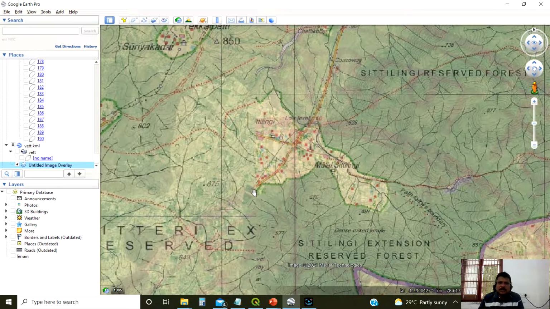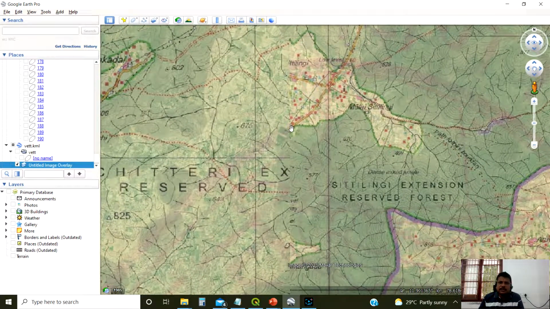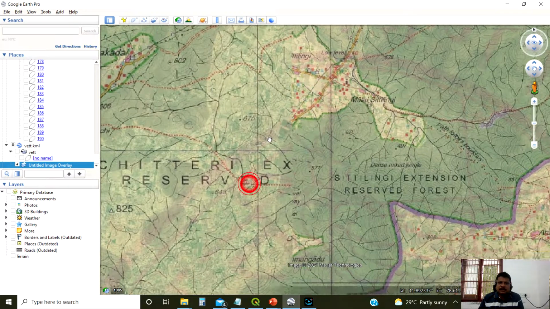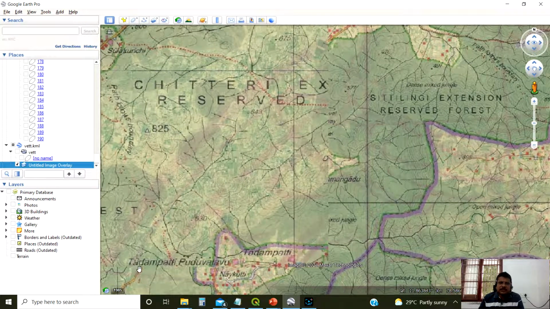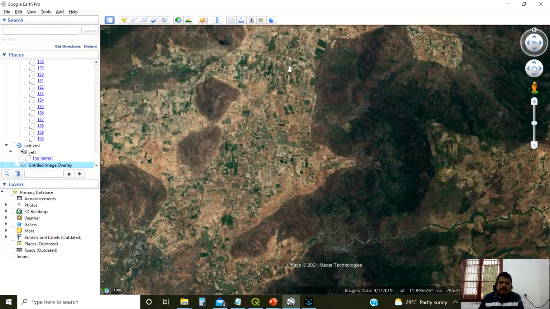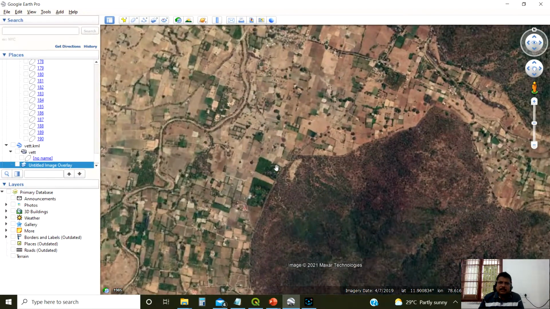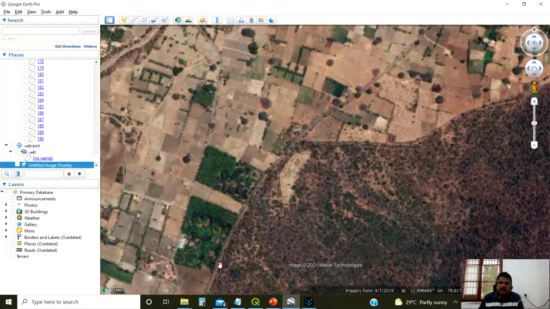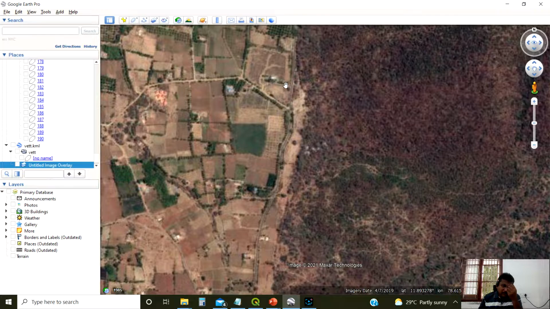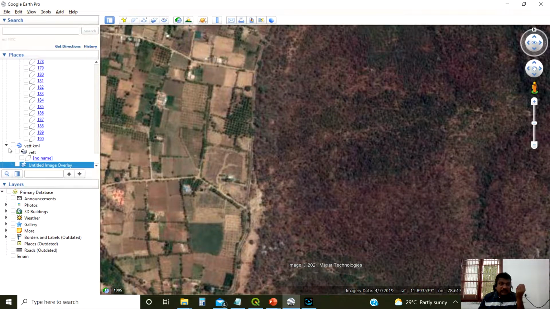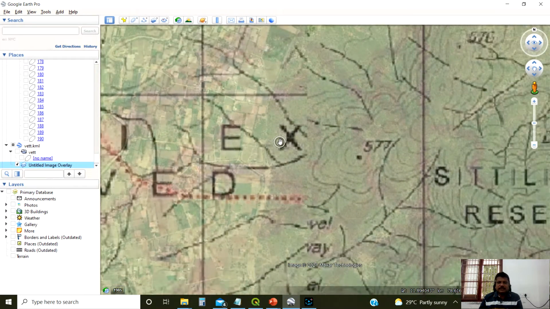The road is coming and suddenly it vanished. You see, the road vanished like that. We will not find such kind of thing. See, this road is not connected to here. But if I remove that, the road is coming and connected. See, the road is going, but it vanished in the topographic sheet.